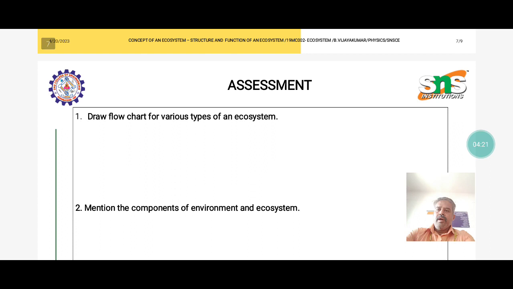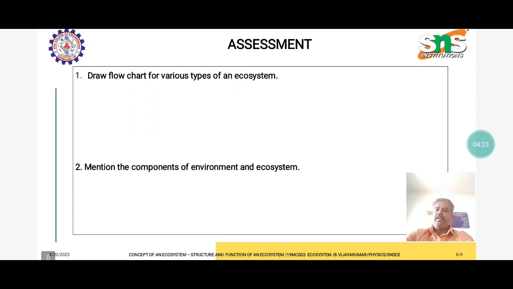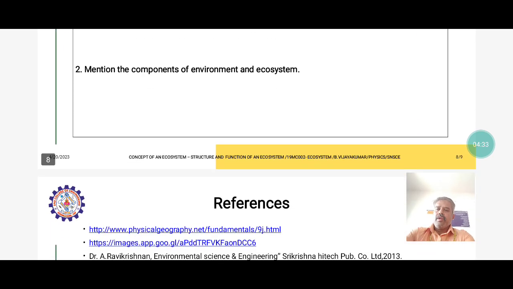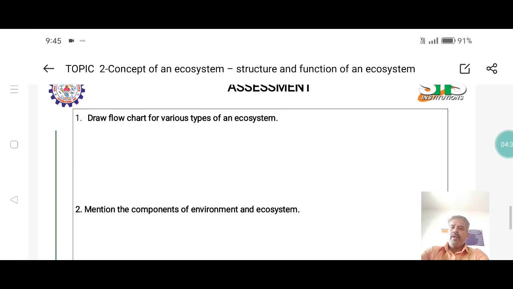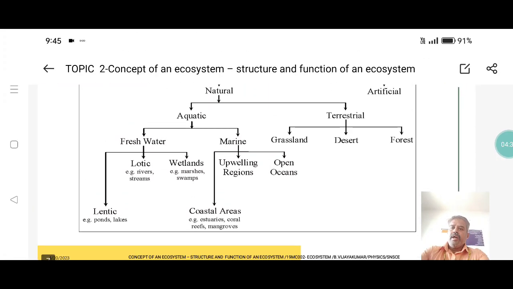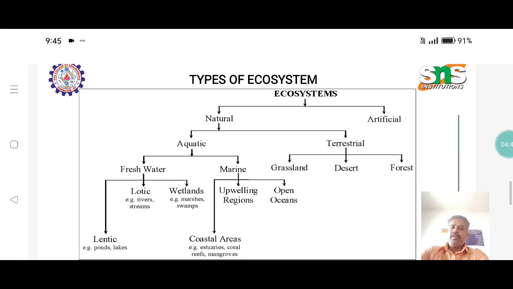Then the assignment based on these topics: one is to draw a flow chart for the various types of ecosystem, and another is to mention the components of environment and ecosystems. This is the reference I prepared in this PPT for the structure and concept of ecosystem.